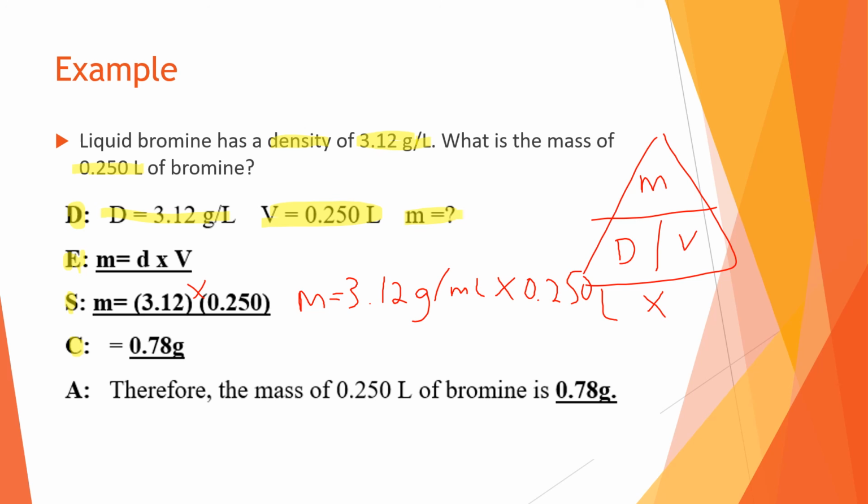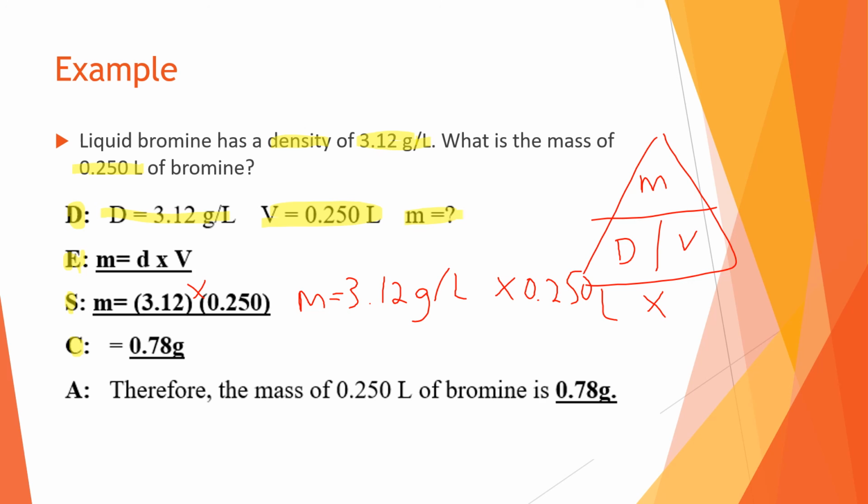Sorry, real quick here, I put grams per milliliter. My apologies, guys, that should say grams per liter, because that's what we see as our density units. Another trick here is to cross out the unit you have two of.